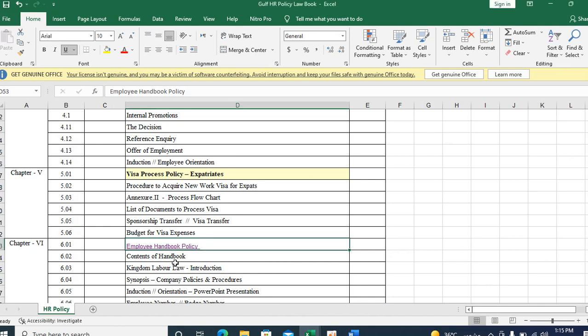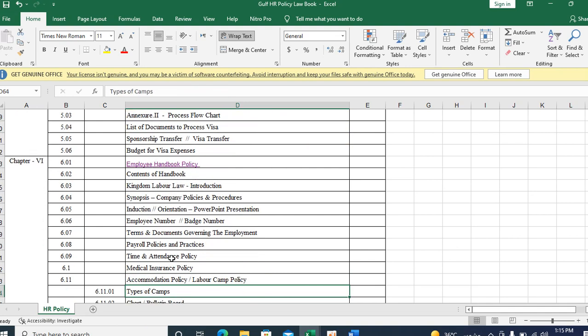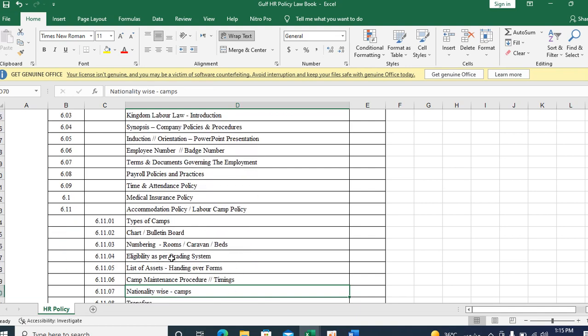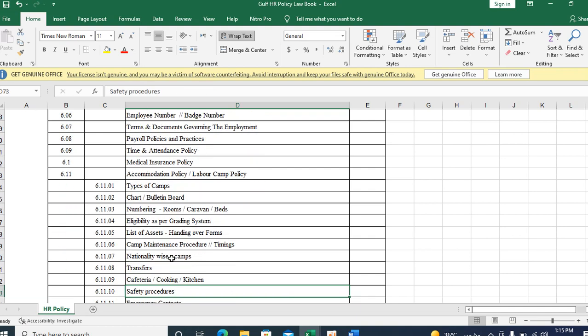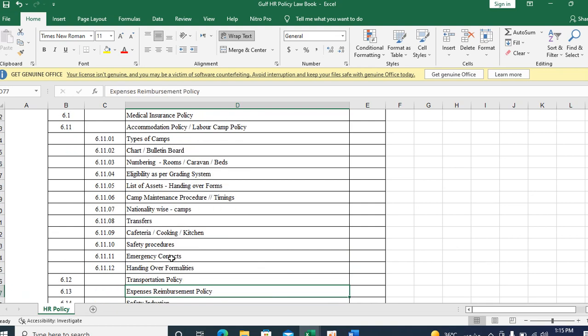Next, the employee handbook policy contents: the Kingdom's labor law, induction, orientation, employee number, terms and conditions of the document, payroll policy, time and attendance policy. Everything comes under the employee handbook policy. Camp maintenance, the labor camp, nationality-wise camp transfers, food facility, cafeteria, and safety procedures, which the safety department normally prepares.